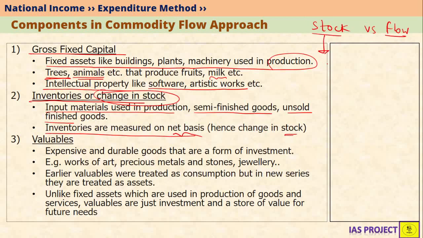Stock is any measurement which can be measured at a particular point. Flow is such kind of measurement which is actually measured over a period of time. For example, if I ask a question to you like, what is the balance in your bank account right now? You will say 1 lakh rupees. This means that the balance in your bank account is a stock. It means that it can be evaluated at any particular point of time, whatever is the value of it.